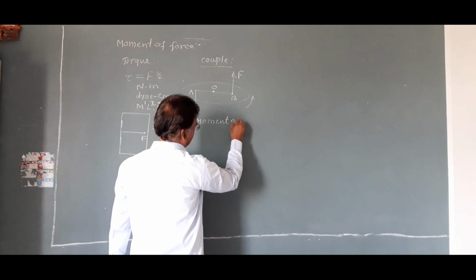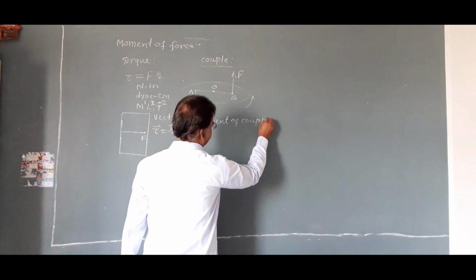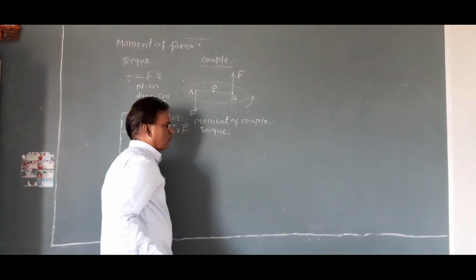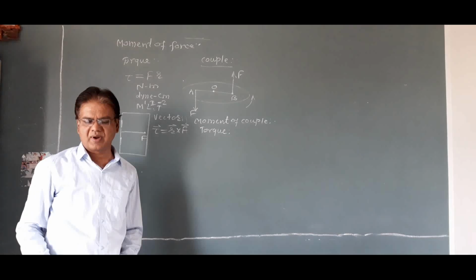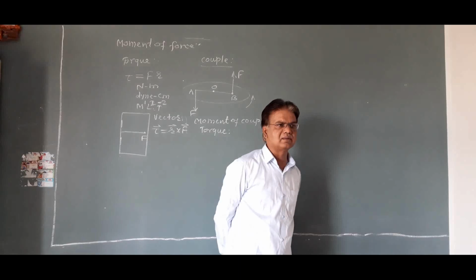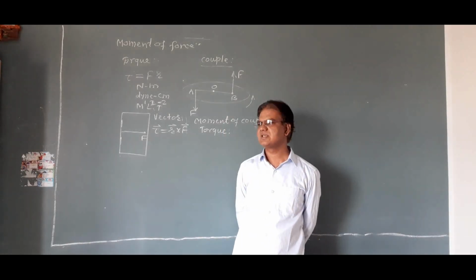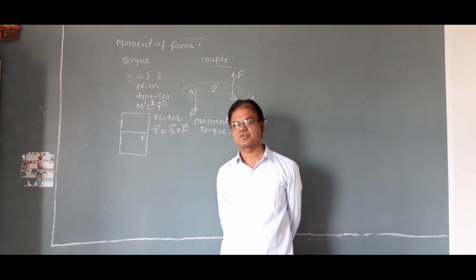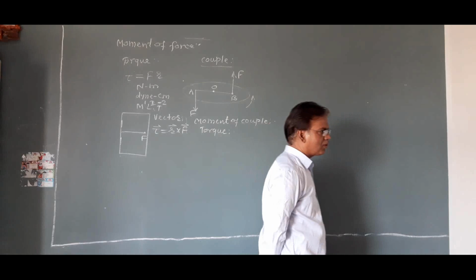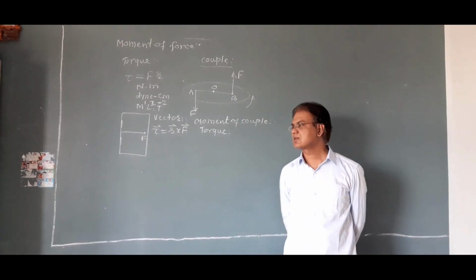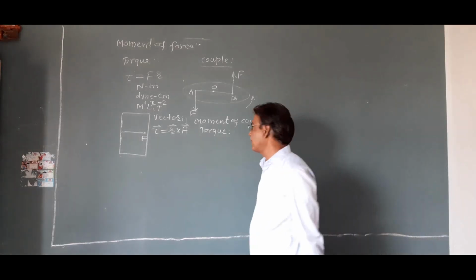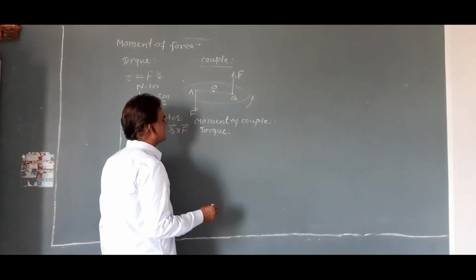Moment of couple, also called torque. Moment of couple or torque is defined as the ability of a couple to produce rotational motion, like moment of force. Moment of force is the ability of a single force to produce rotational motion, and the ability of a couple to produce rotational motion is called moment of couple. Now we have to see the characteristics, the properties of a couple.